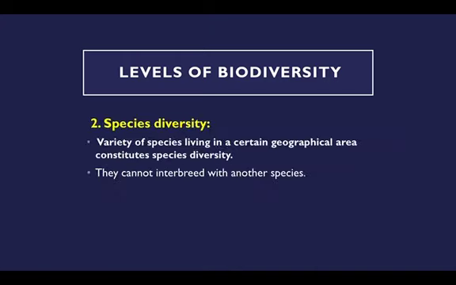So the second one is species diversity, that is how they differ from each other in species. A variety of species living in a certain geographic area constitutes species diversity. That is, in one place a certain species will live, in another geographical area, another group of species will live. So this diversity is called species diversity. One species cannot interbreed with another species, that you have to remember.